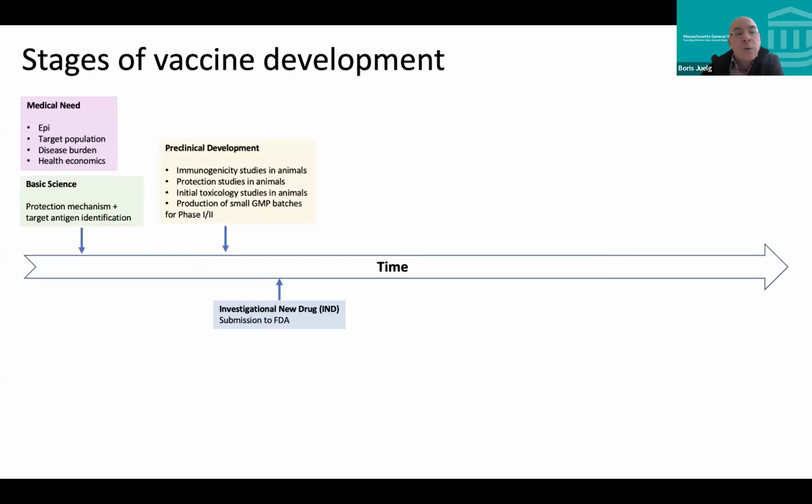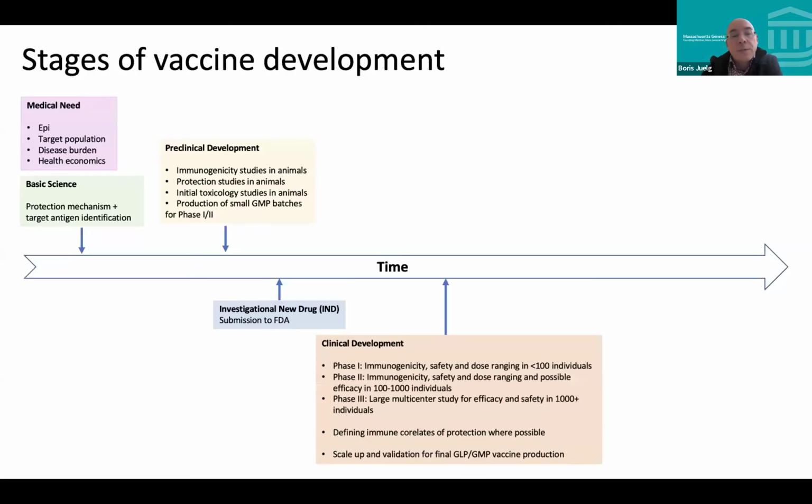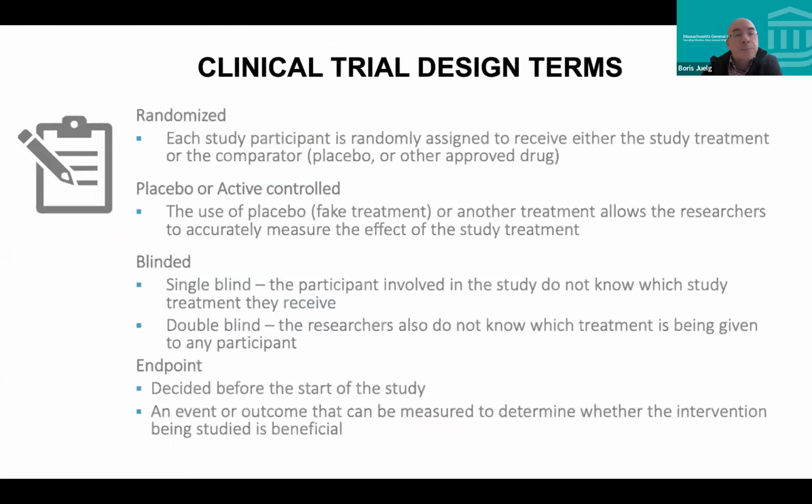So you have that. Now you propose to the FDA a new investigational new drug application, and that is being reviewed by the FDA with a protocol for how you want to test it. And once you have that in hand, you can go and start your phase 1 clinical trial. So now you go through your clinical development through the different phases.